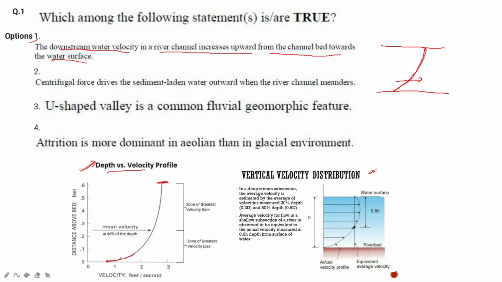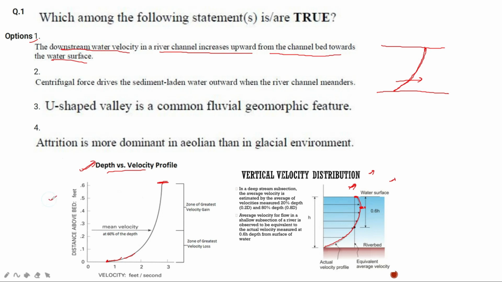But if you look at this graph, here also the velocity is increasing, but at a certain depth the velocity is maximum. At this point it is maximum, and again it is decreasing slightly towards the water surface. So for a narrow valley, this graph can be true. The velocity profile can approach this graph because a lot of friction is experienced from the sides of the valley.